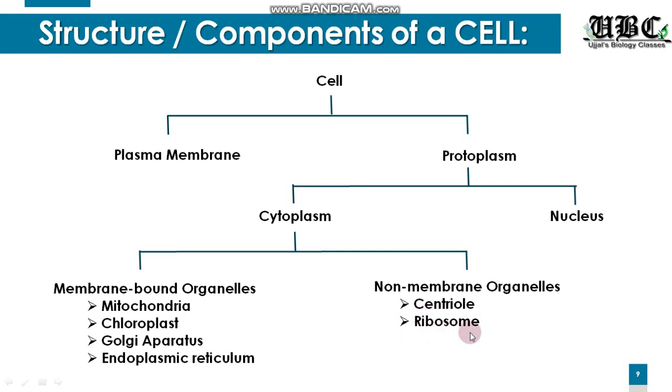And the function of a ribosome is to manufacture proteins. They are also known as protein manufacturing organelles. Talking about the centriole, we will be detailing it in our next slides. Centriole is a structure found in animal cells and it helps during cell division.